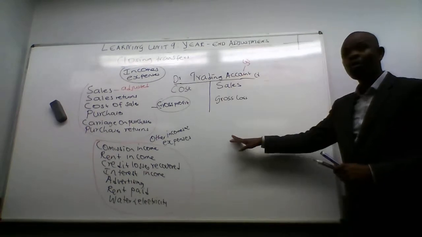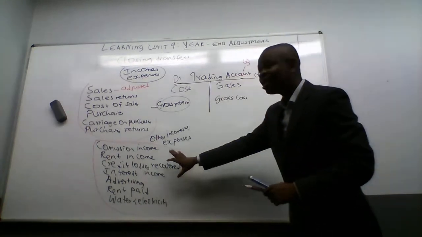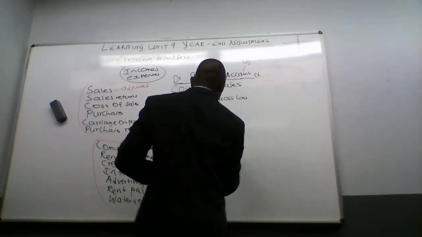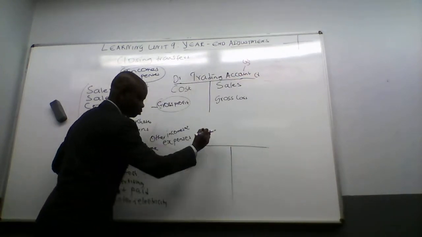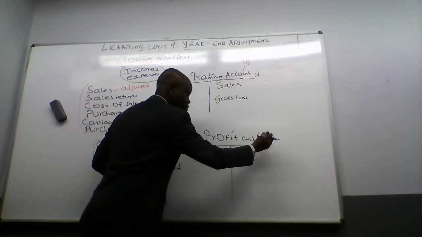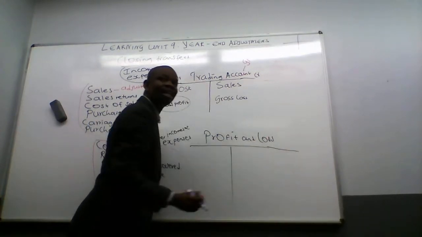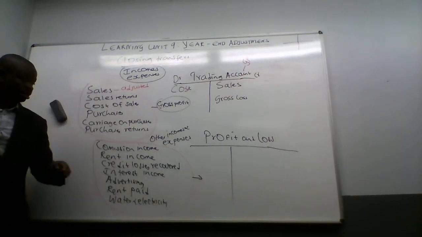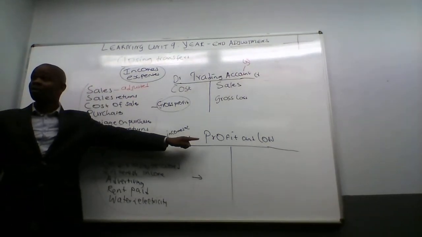So what is the account that we're going to open here? This will affect an account called... you will see this account, all this will be transferred to what? Profit and loss account.